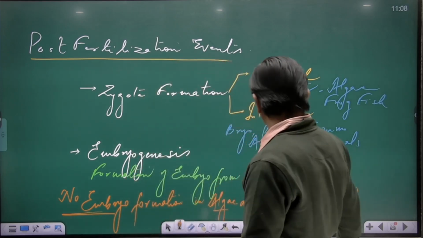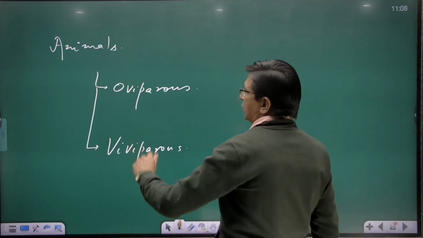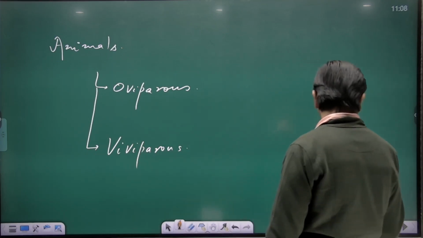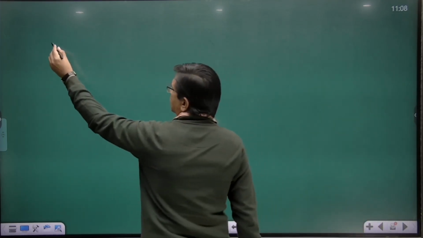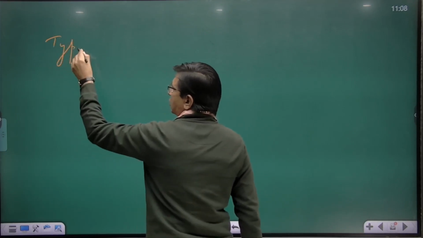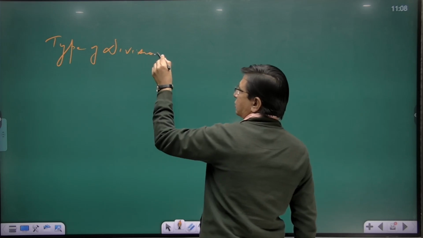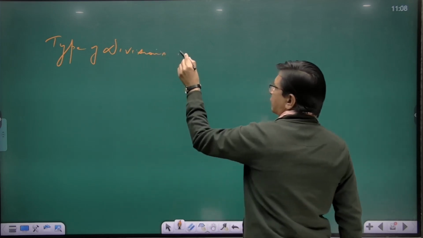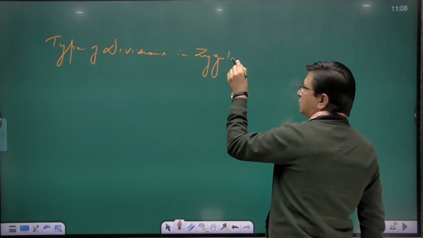Can you tell me what would be the type of division that would take place? What is the type of division in zygote?